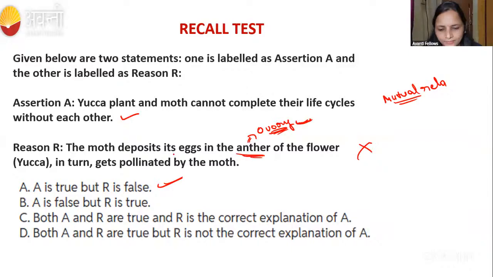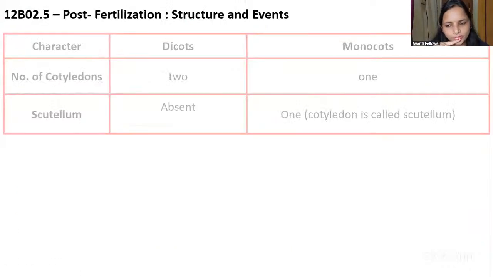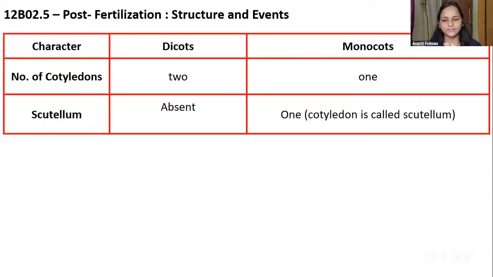Yes, Larti. Okay. I think you understood this. In the last class, we discussed the dicotyledon and the monocotyledon embryo, right? Now I want to discuss the difference between both of them. Okay, I want your participation in this topic also.